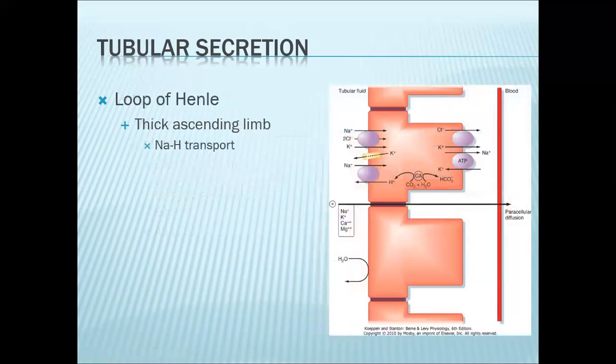Now, the filtrate passes through the loop of Henle. In the descending limb, only water is reabsorbed. But in the ascending limb, namely in the thick ascending limb, you have your sodium-hydrogen antiporter or counter-transport. So again, this is a secondary active transport powered by your primary pump. So as sodium is being reabsorbed, hydrogen is being secreted.